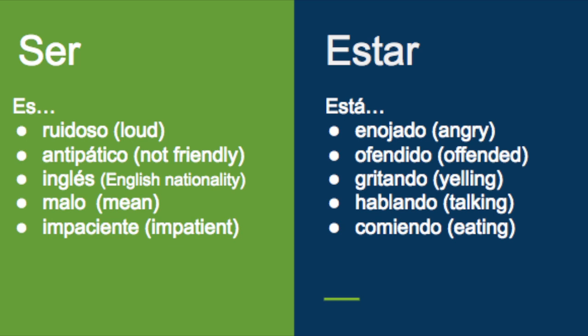As a final activity, use ser and estar to describe the people in these next two clips as best you can.